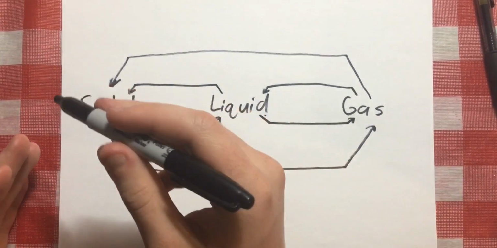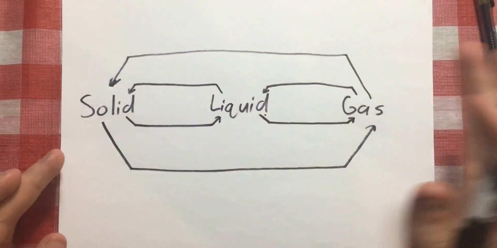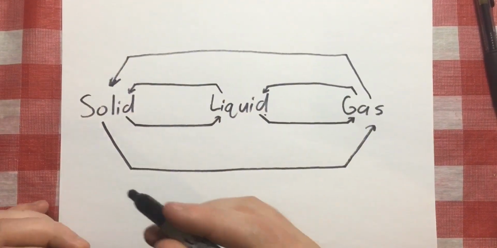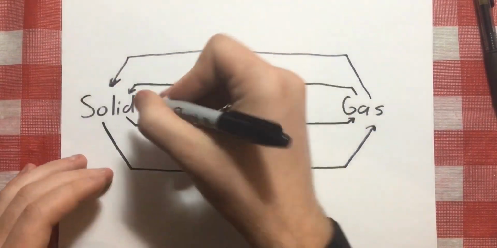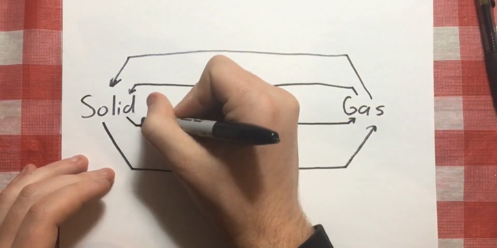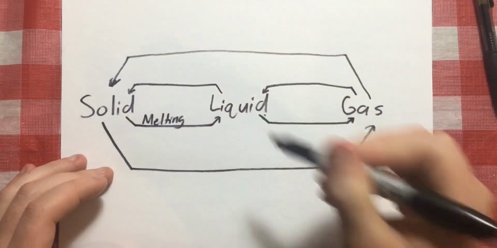So very obvious ones we're going to start with. We're going to go from solid to liquid to gas, and then back from gas to liquid to solid. First, we're looking at solid to liquid. So we have an ice cube, and the ice cube melts, and there we have melting. Melting, going from solid to liquid.